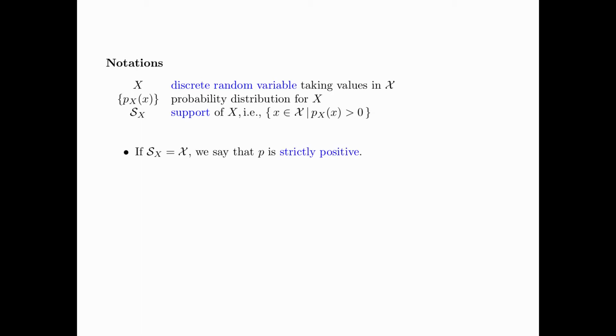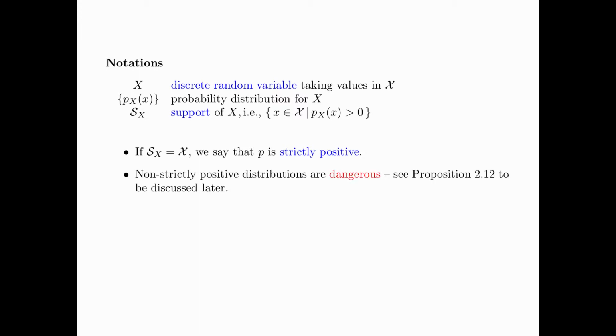If the support of X is equal to the alphabet of X, that is, all the probability masses are positive, then we say that P is strictly positive. Non-strictly positive distributions are dangerous in the sense that we need to handle them with great care, and we are going to look at an example in Proposition 2.12 to illustrate this point.